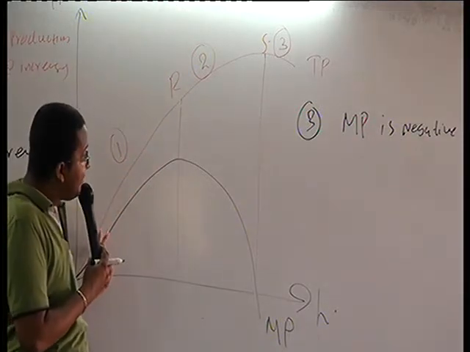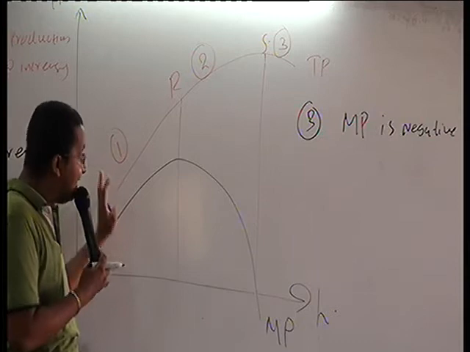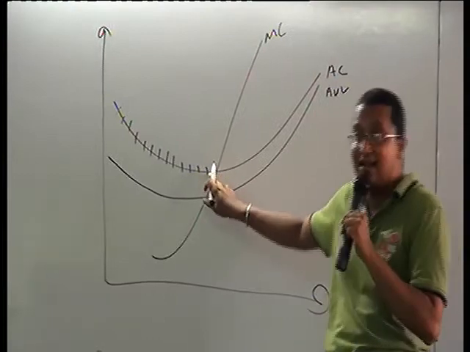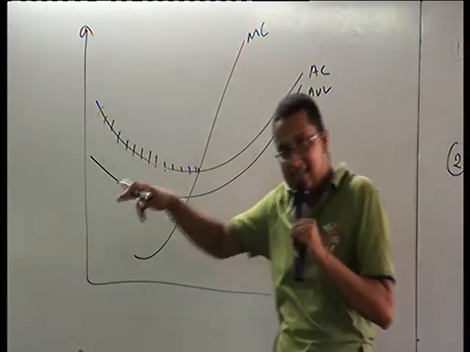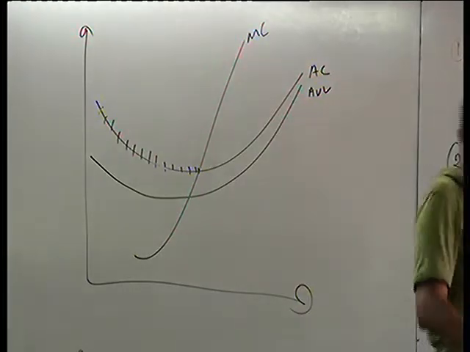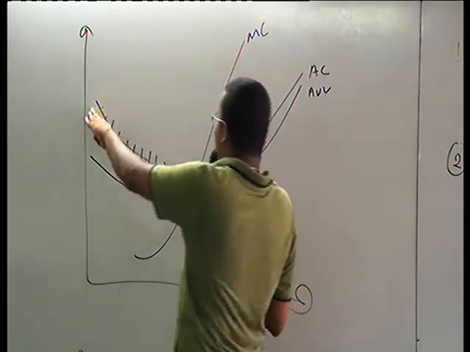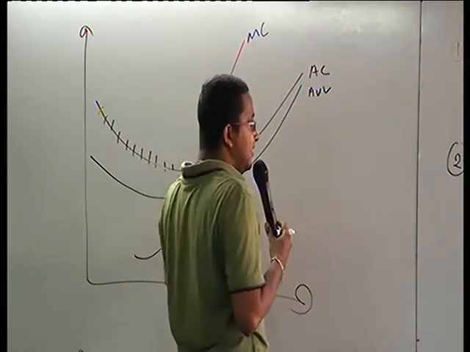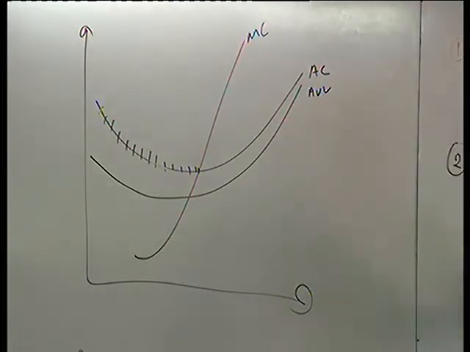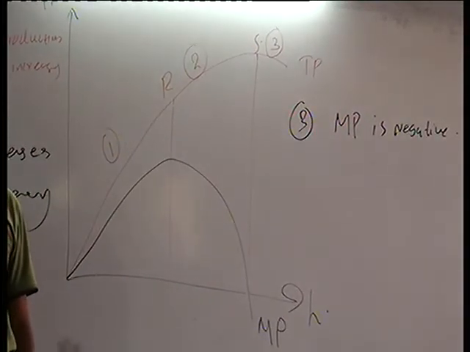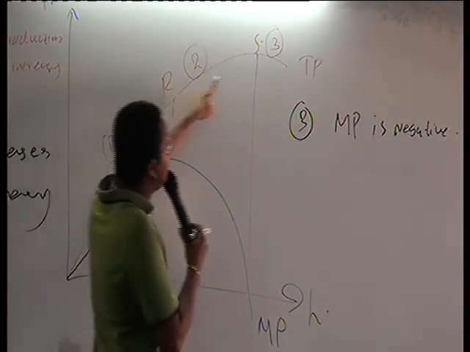When your marginal production is increasing at increasing rate, your average cost is declining. That is the reason. Got it? Short run, increasing returns, your marginal production increases at increasing rate. Understand? After that, it starts to decline.